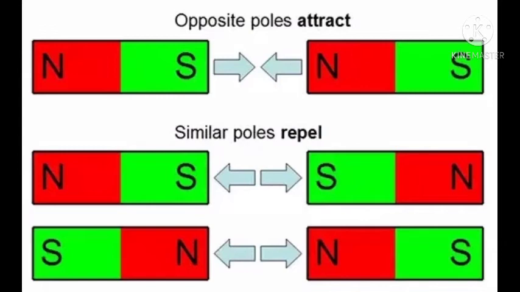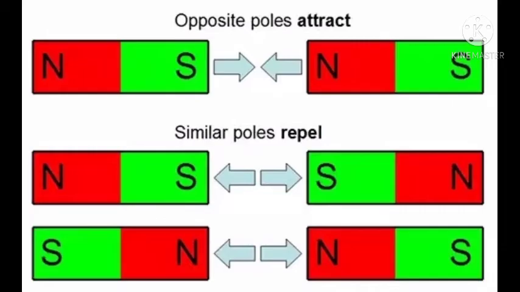And in the third case, when we bring the north pole of both the magnets towards each other, you will observe that there is no attractive force between them. There will be a repulsion force. So you can conclude that similar poles repel and opposite poles attract. This is known as the law of magnetism.